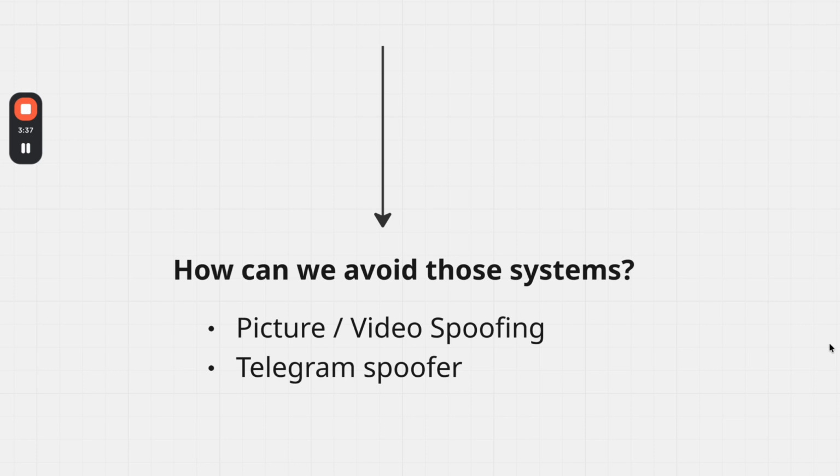We can, for example, mirror the video and then put the same text on it. This would be an option to spoof it once, but as I said, you can only duplicate one time. This is why spoofing is so interesting, because you can duplicate it basically as often as you want to.